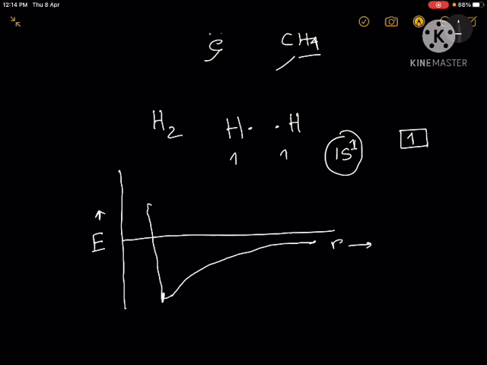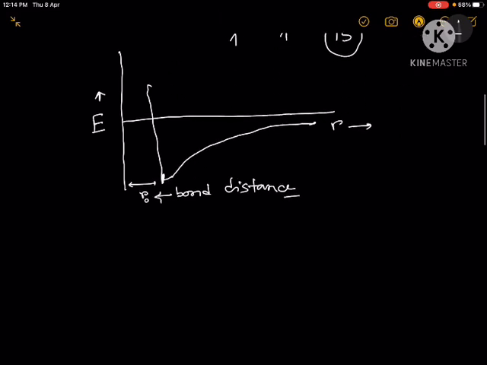So this distance, r0, is called the bond distance, and at this particular distance we say that the two 1s orbitals of the two hydrogen atoms have the perfect overlap between them, and that's why we say that a chemical bond is formed between two hydrogen atoms.